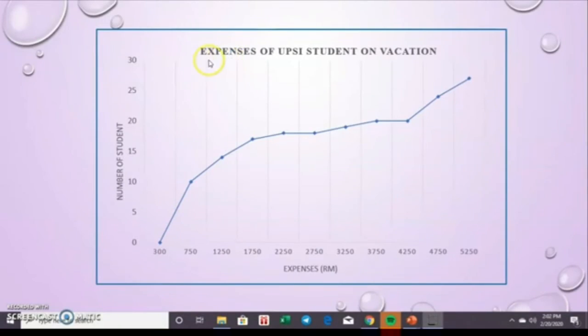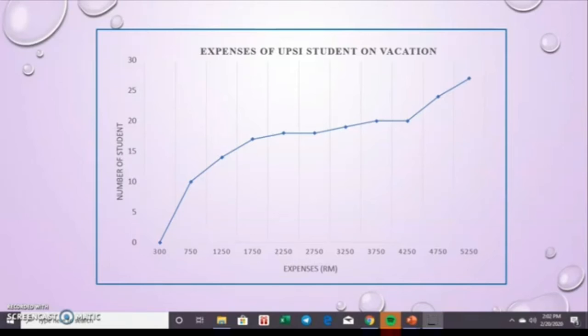So this question is about the expenses of UPSI students on vacation. This is quantitative data with discrete variables. We analyze this question based on the topic of data description, which consists of 3 things, but we just use the first one, which is the measurement of central tendency. As we know, the measurement of central tendency consists of mean, mode, and median.